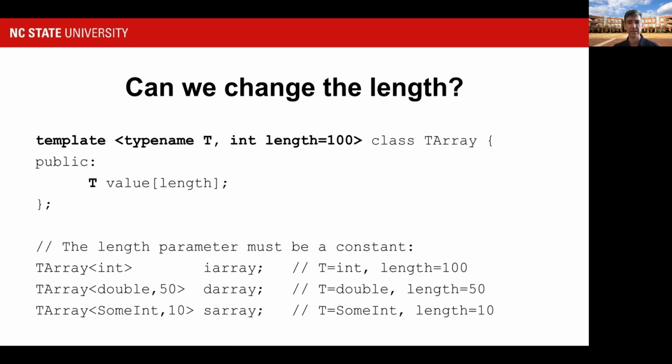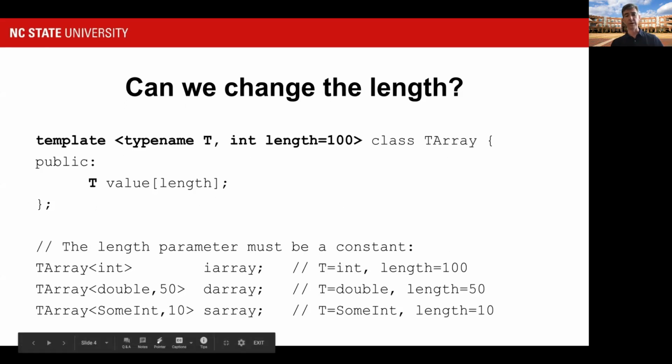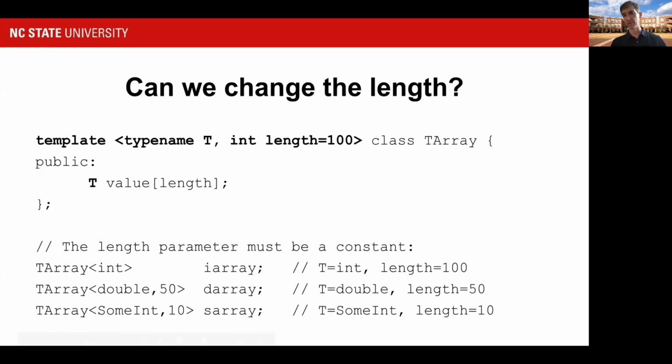So if I had a different class that had doubles inside of it, specialized T to double, but specialized its length to 200 or length to 1,000, those would be different types, and they wouldn't be interchangeable, right? I couldn't pass a DArray to some function that wanted a TArray specialized on double with a length of 200. I wouldn't be able to do that because the compiler would see them as different types and would not see them as being compatible.